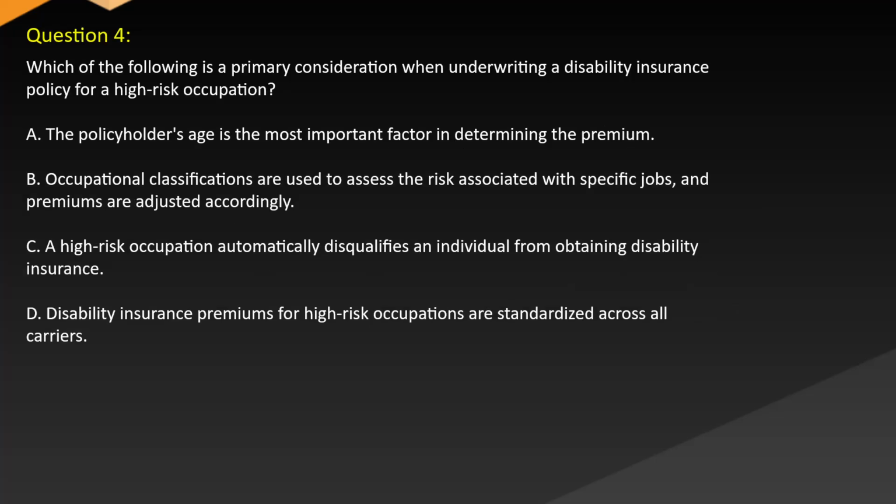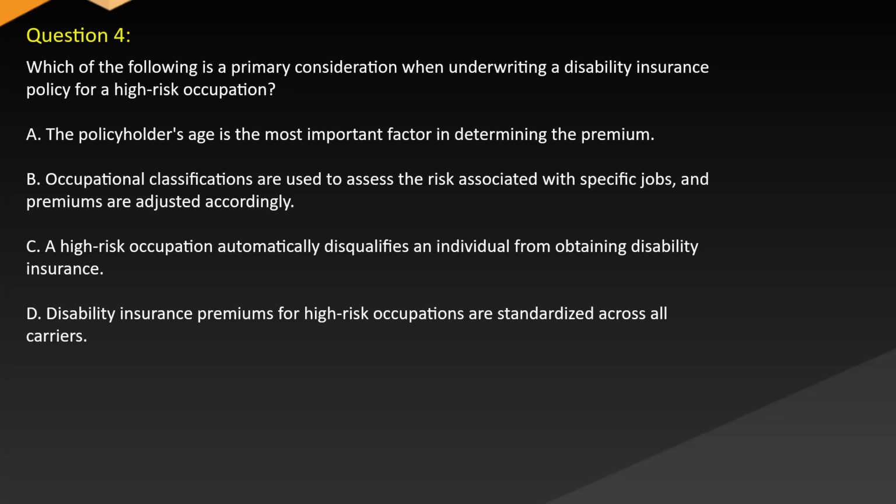Question 4. Which of the following is a primary consideration when underwriting a disability insurance policy for a high-risk occupation? A. The policyholder's age is the most important factor in determining the premium. B. Occupational classifications are used to assess the risk associated with specific jobs and premiums are adjusted accordingly.